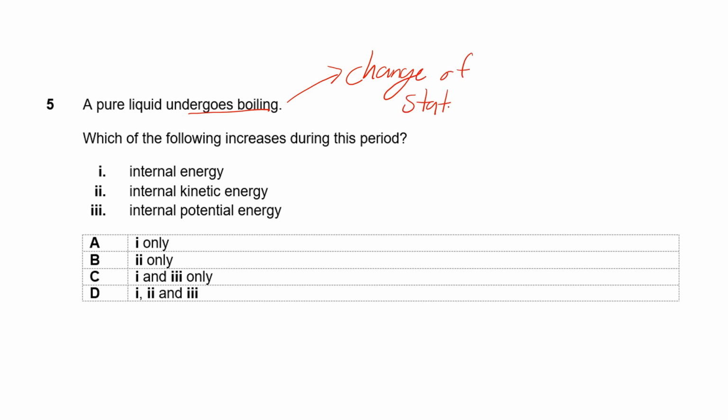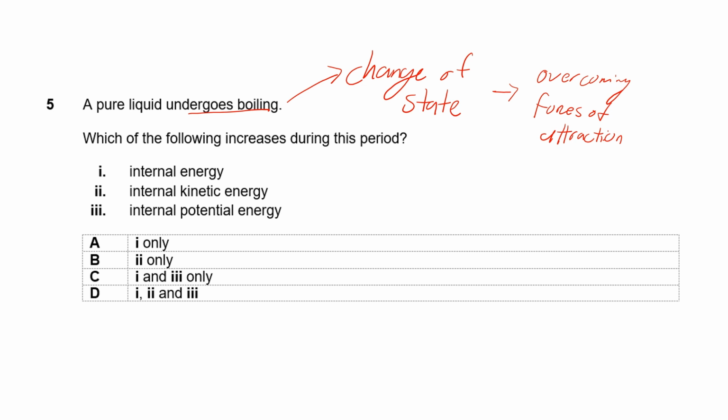So if I have this change of state, what that means is my particles are overcoming the forces of attraction. And whatever energy you are providing to the liquid is not going into its kinetic energy.